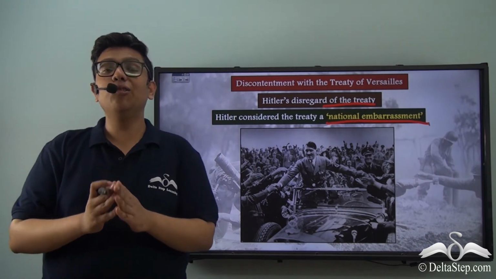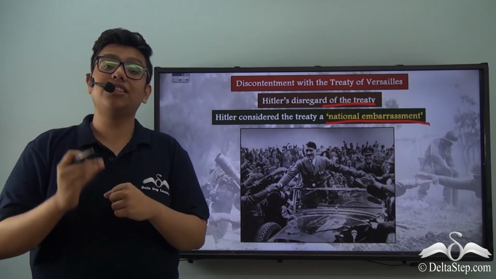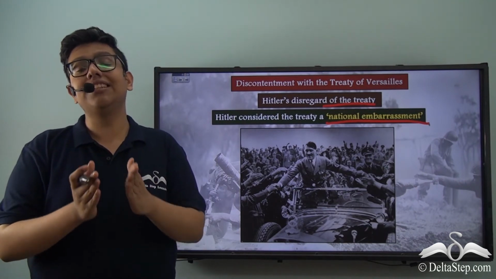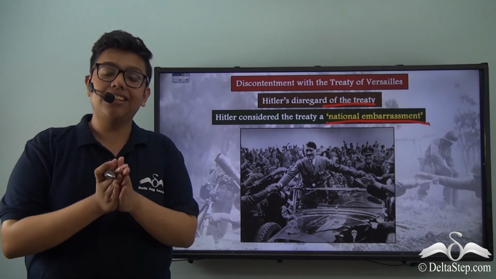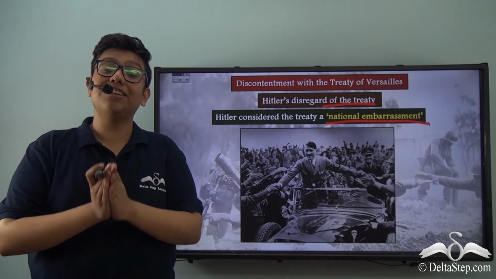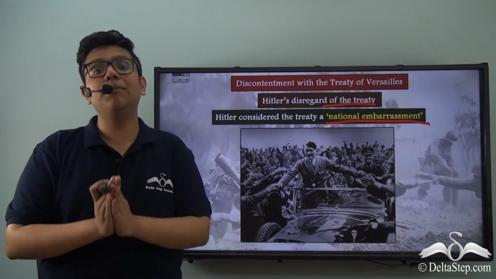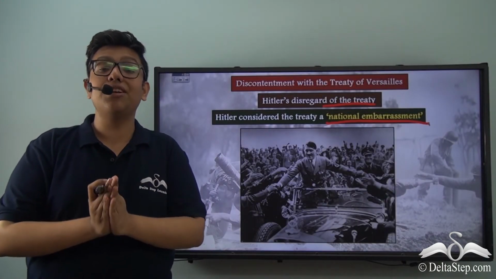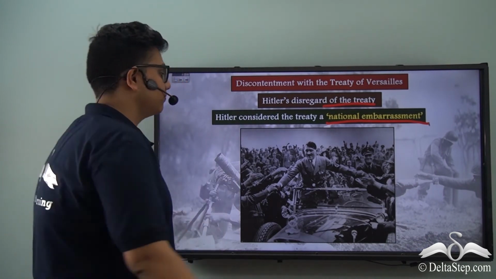Hitler did not want to lose this public image, and therefore he continued on his path of disregarding the treaty. And when he came to power, his first foreign policy decision was to make sure that in all manners possible, Hitler's party and the Nazi government itself would disregard the treaty altogether and do everything which the treaty had forbidden Germany from doing. Therefore, let us see in what manner Hitler disregarded the Treaty of Versailles altogether and how that led to the Second World War.